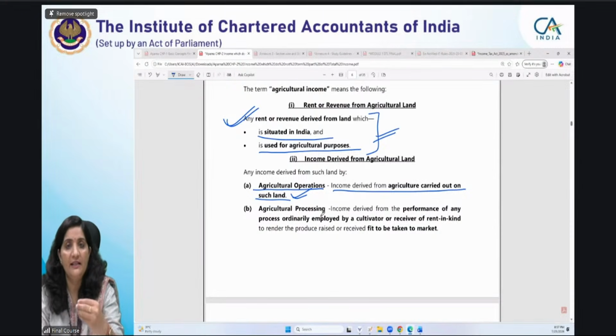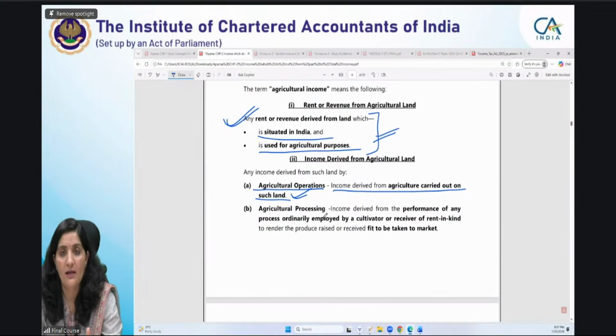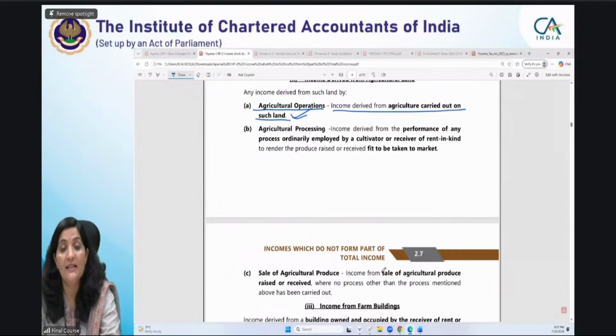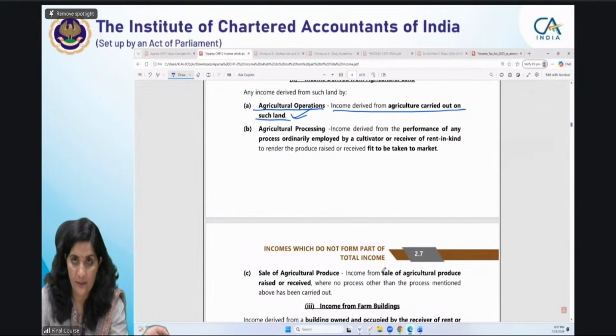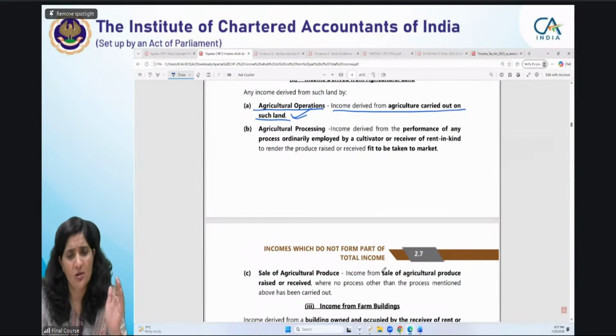For example, wheat is grown through a crop. That wheat has to be taken out of the husk. For that purpose, he uses certain processes, and those processes are used to make that produce fit for the market. Whatever income you derive from that process, after selling that agricultural produce, is classified as agricultural income. Very easy. You can read it yourself.